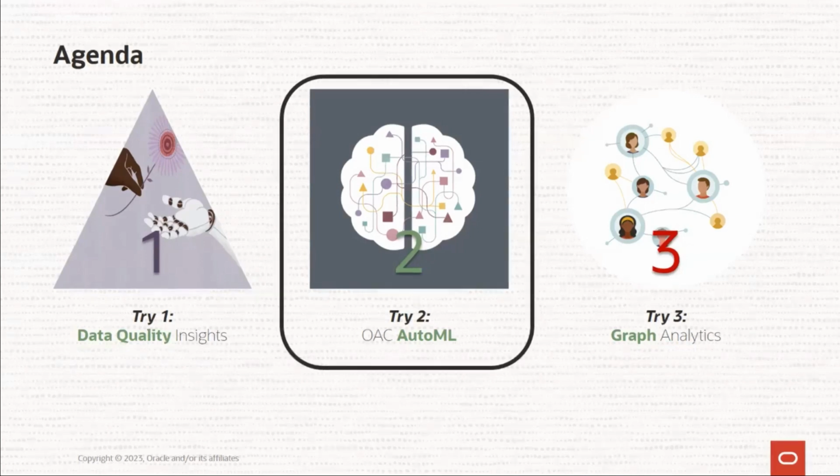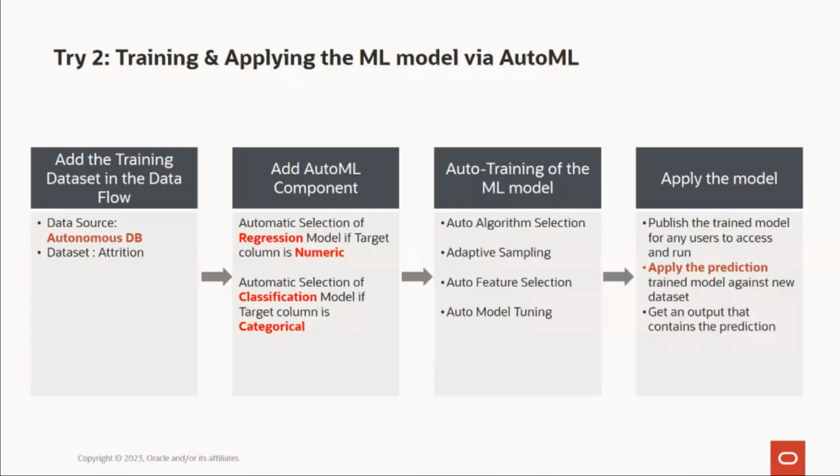Now this is a process, unlike the last one where we selected multiple columns and made some changes. This is a process. Now, what is this process all about, right? The very first thing is to identify the training data. Okay, again, we are going to use attrition data, which is the attrition training data to train the model. Now, what is that we are going to train it on? We would like the model to predict whether a particular employee is going to stay or leave, right?